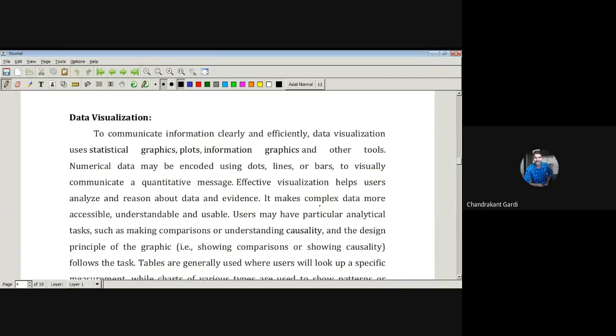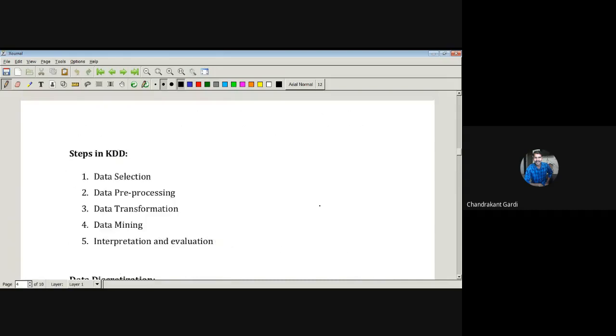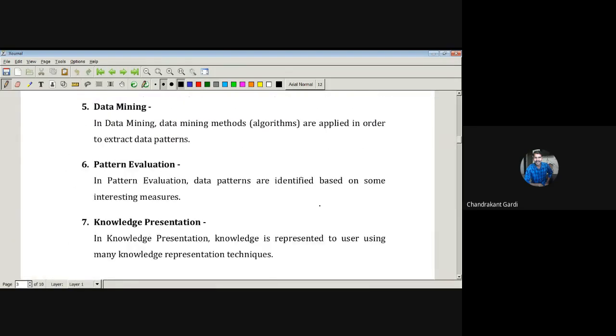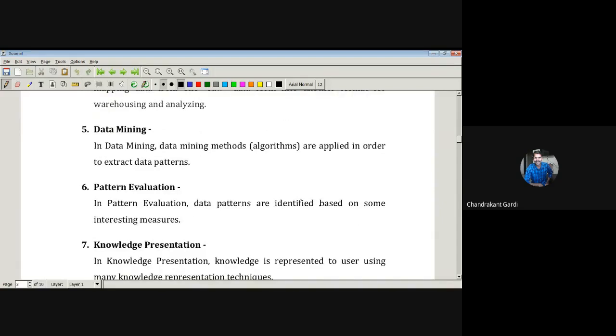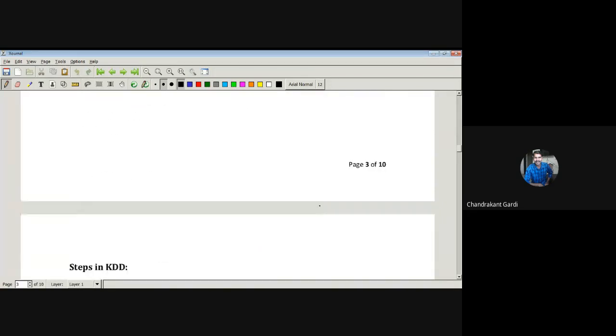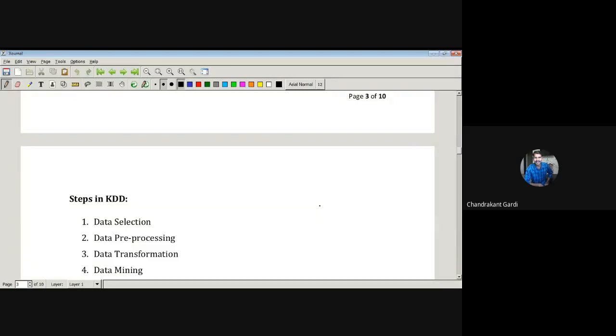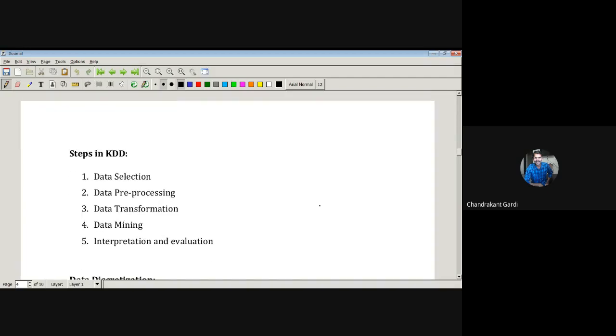In the previous lecture, we have seen some of the concepts like data selection, data pre-processing, data integration, data mining, pattern evaluation, knowledge presentation. Then among these, which are the steps that are involved in the KDD process, knowledge discovery in database? Different companies, different industries have come up with different standards. So KDD is one standard process, knowledge discovery in database.